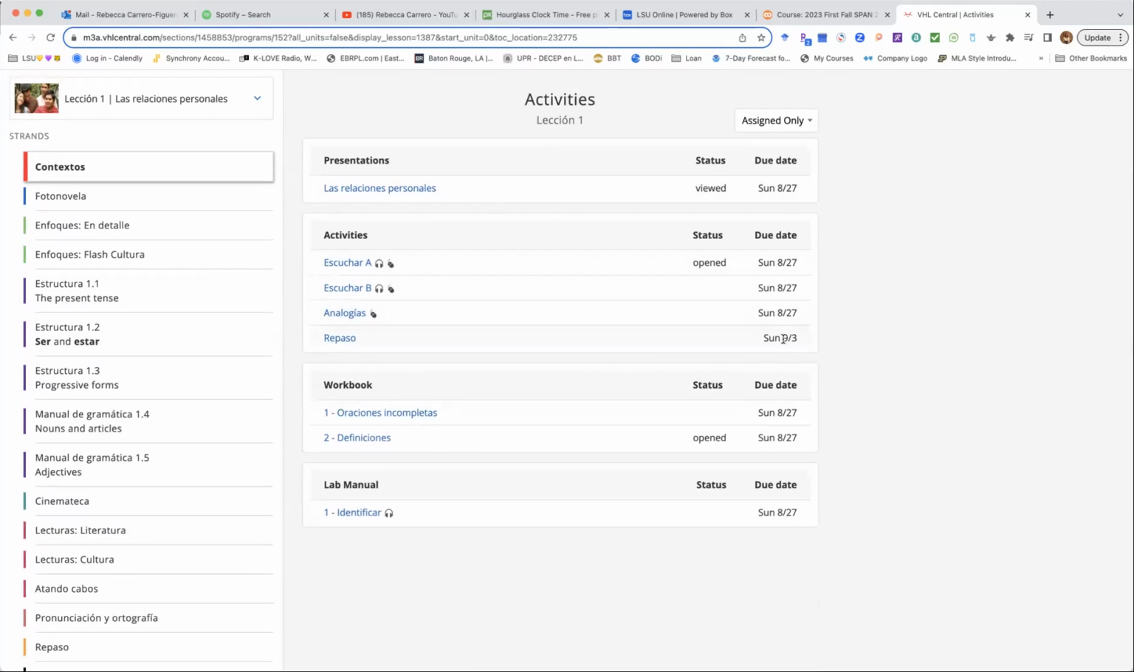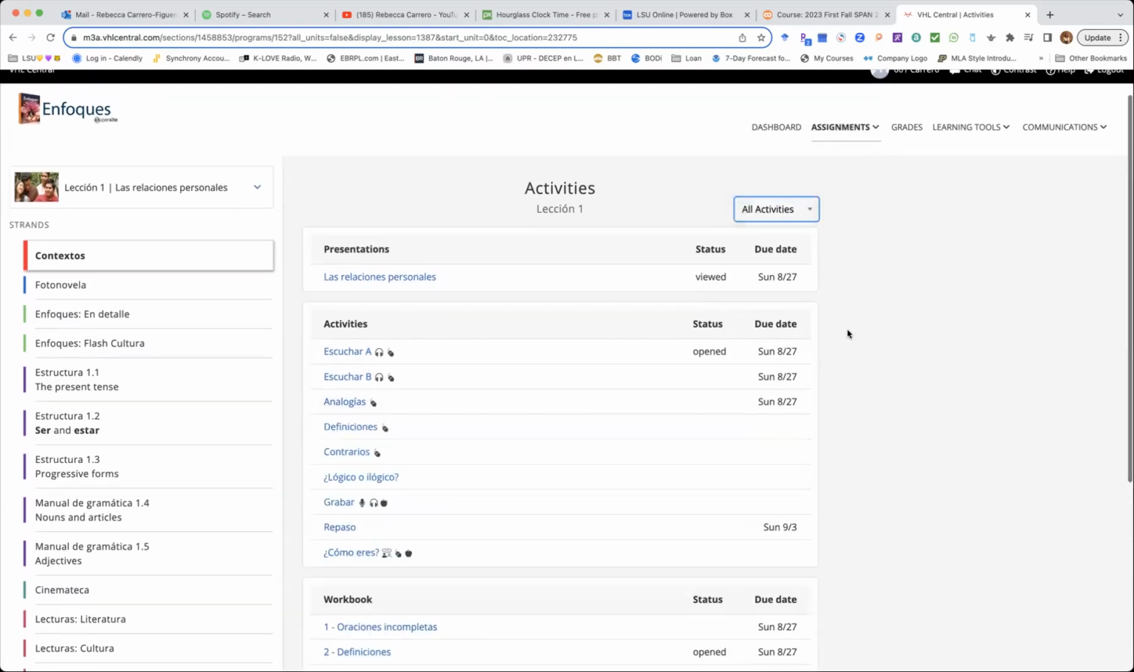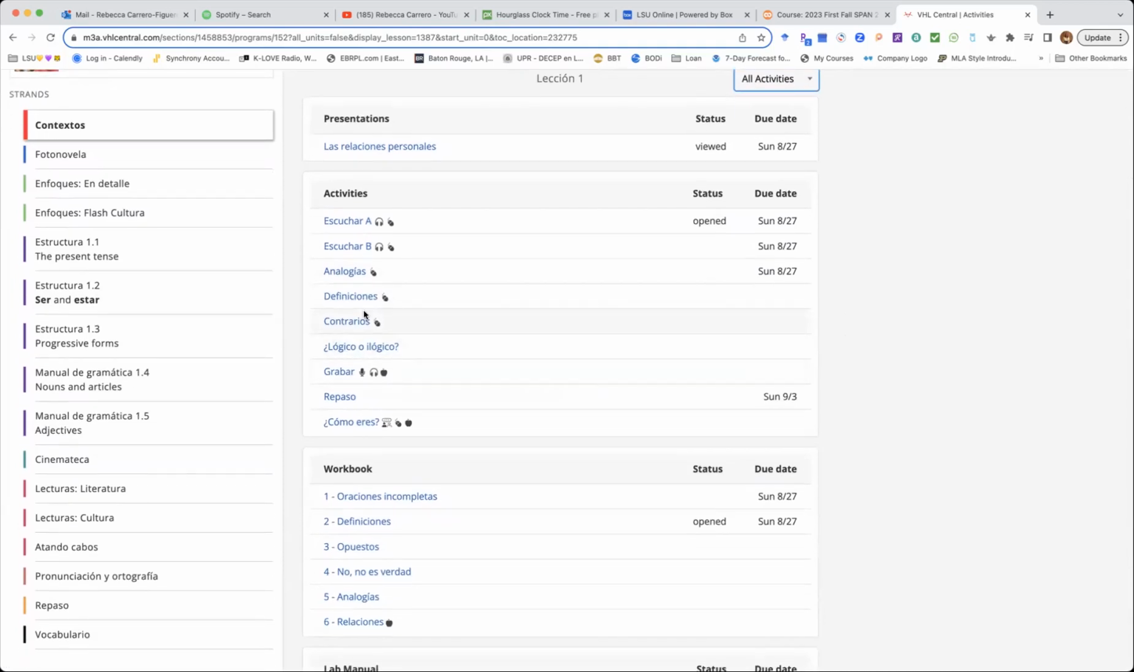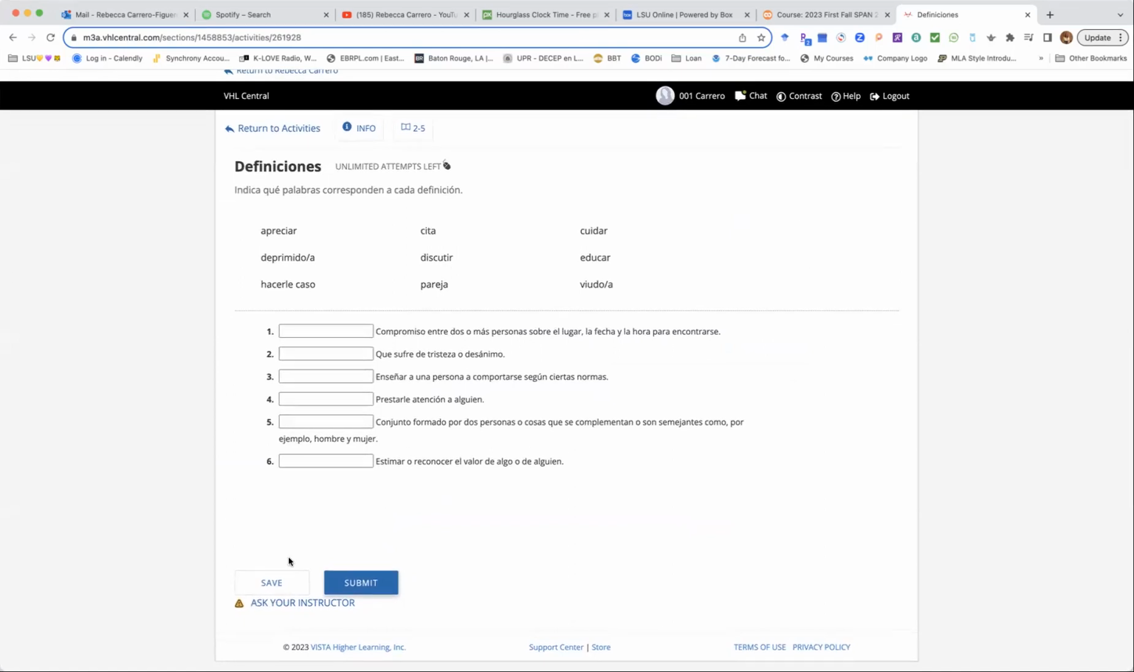So after completing all the work on this first chapter, as a review, I have moved that day for the next Sunday. But if you switch the assign only tab into all activities, see now that there are other activities that are available for you, okay? And they are not assigned. You are not required to complete those that they don't have a due date on that tab. So if I click on definiciones, I can see the exercise, okay? And I can practice it, but you won't receive any credit for completing those activities, okay?